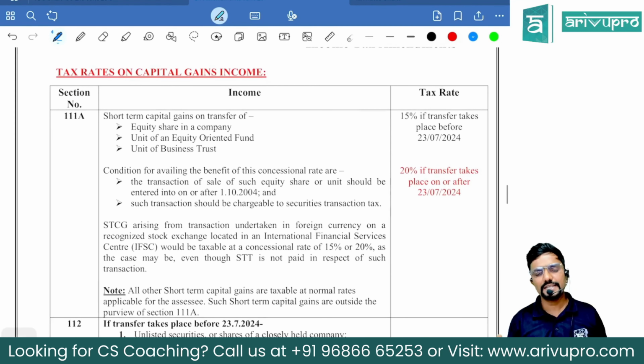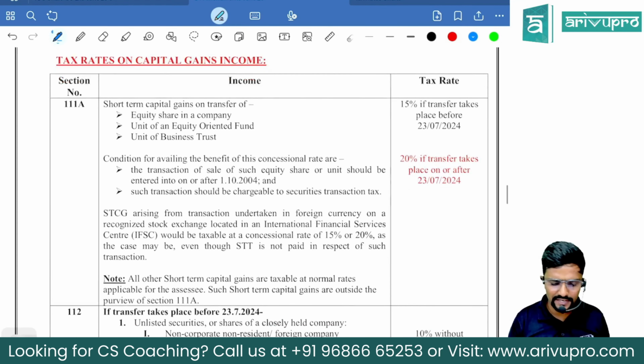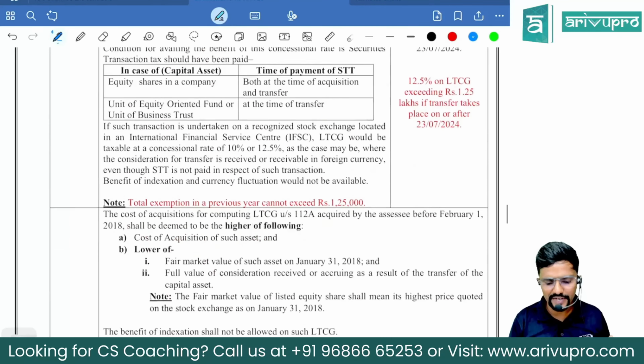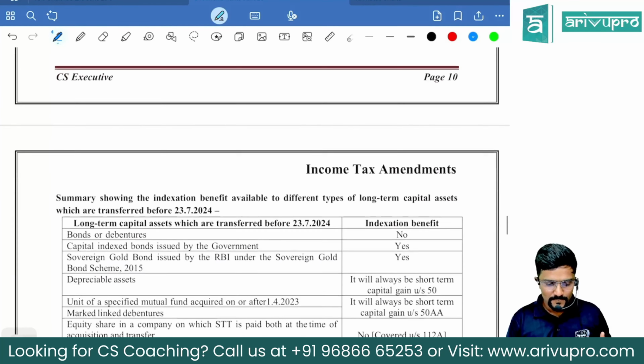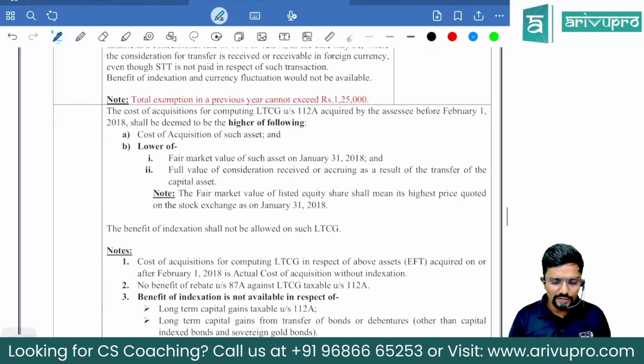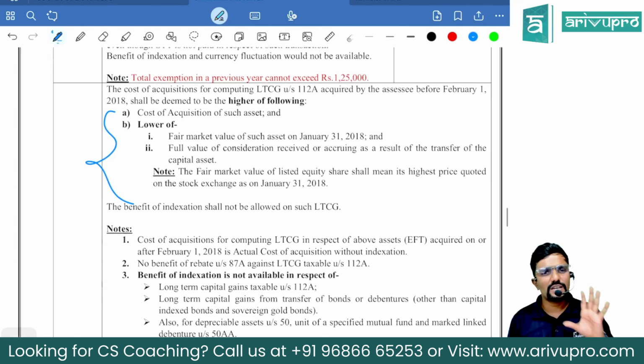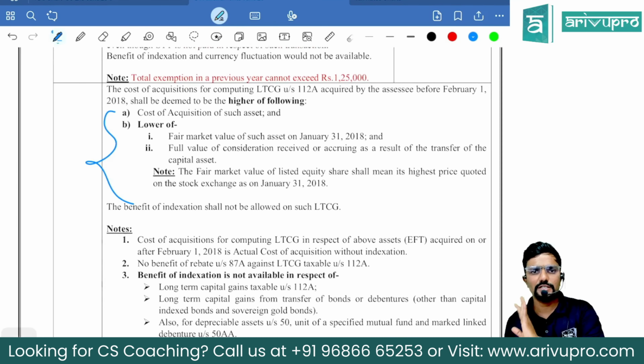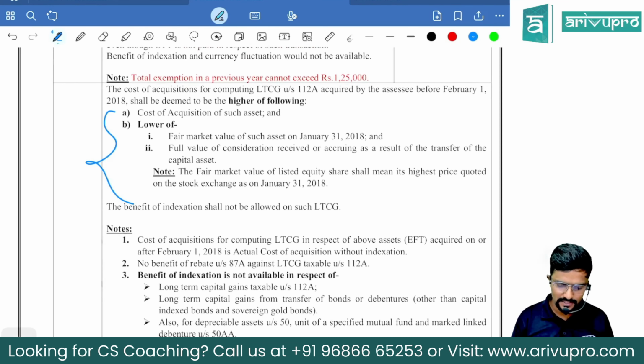Okay, coming to tax rates, which I already covered. I covered it in the tax rates chapter only. Same thing is repeated here also. Yeah, then 112A, how to calculate the cost, whichever is lower, those things and all, same thing will continue, guys. There is no change in it. Okay. Yes.